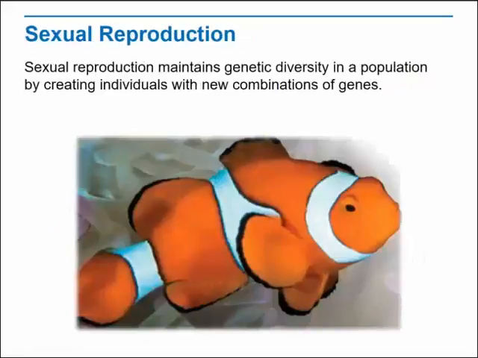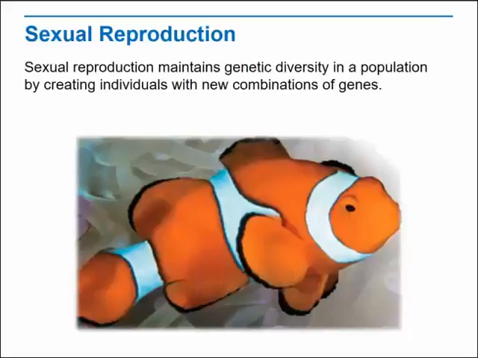Sexual reproduction involves meiosis, the process that produces haploid reproductive cells, or gametes. Gametes carry half the number of chromosomes found in body cells. Typically, male animals produce small gametes called sperm, which swim. Females produce larger gametes called eggs, which do not swim. When haploid gametes join during fertilization, they produce a zygote that contains the diploid number of chromosomes.